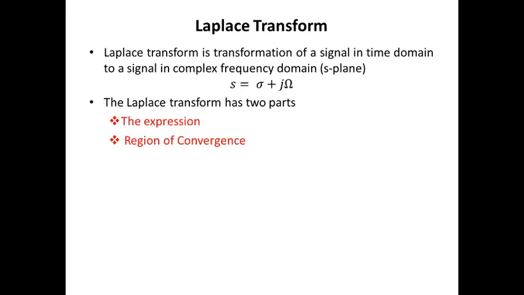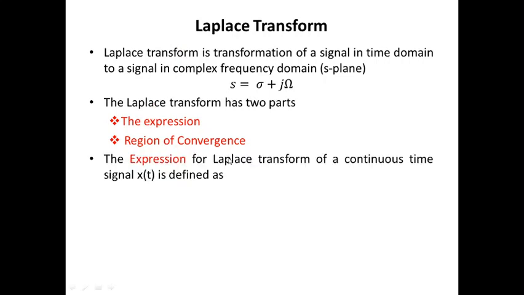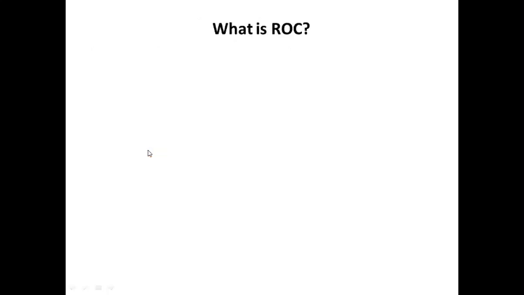The Laplace transform has two parts, the expression and the region of convergence. The expression for the Laplace transform of a continuous time signal is defined as X of s equals the integral from minus infinity to infinity of x of t e power minus st dt. However, this expression should always be accompanied with the region of convergence. So what is this region of convergence?